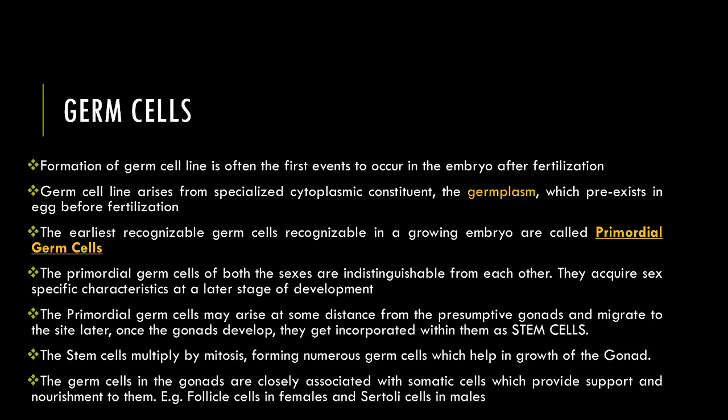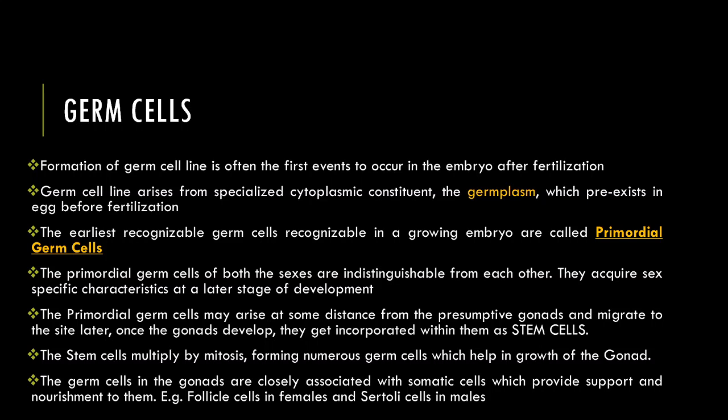Now, when we look at the primordial germ cells, whether the embryo is a male embryo or the female embryo, in both the sexes, the primordial germ cells are almost similar. So they are indistinguishable from each other. They only acquire their sex-specific characteristics later on in the stage of development.